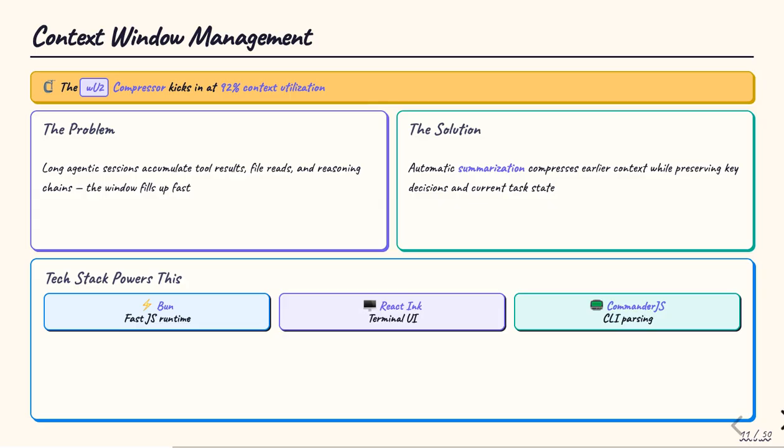handles terminal UI rendering with ANSI escape codes, and Commander.js parses the CLI commands. This high-performance foundation handles the high-latency demands of large codebase exploration.